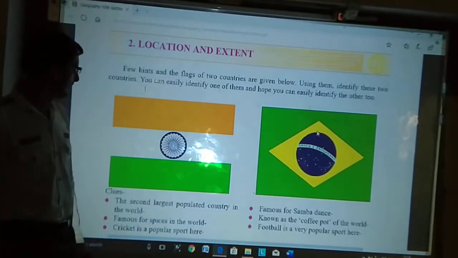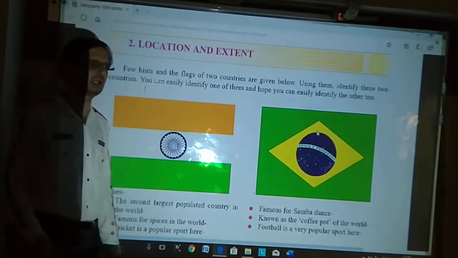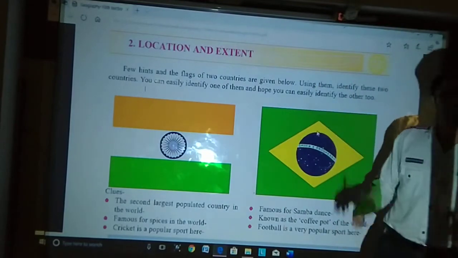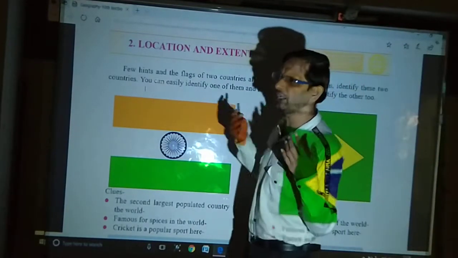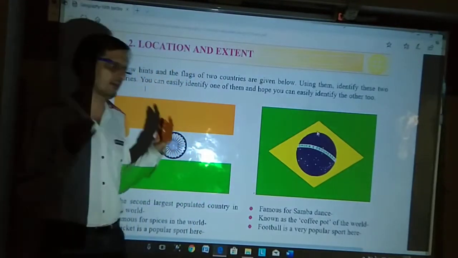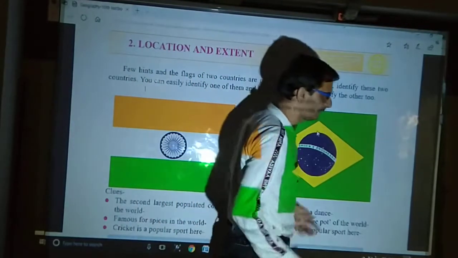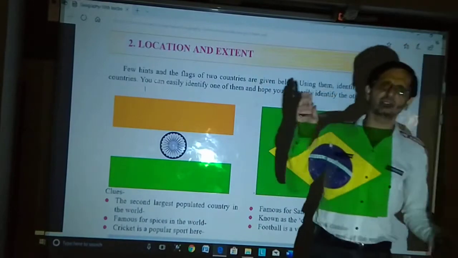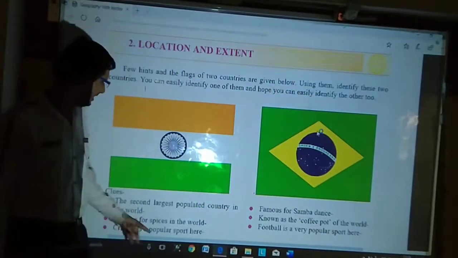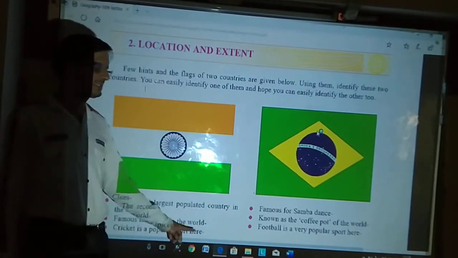Then second, famous for spices in the world. It was from ancient times, not just in modern times, that India was famous for spices. Even Arab traders and European traders came to India in ancient and medieval times in search of spices. So obviously India is famous for spices in the world.